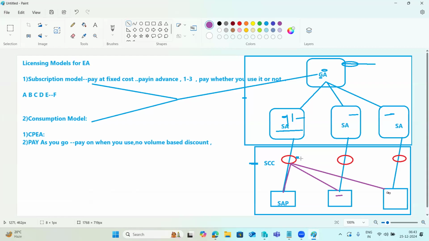Okay. But at any time it will work. So all the sub accounts we can connect to one cloud connector or separate cloud connectors. All the SAP systems can go into one.